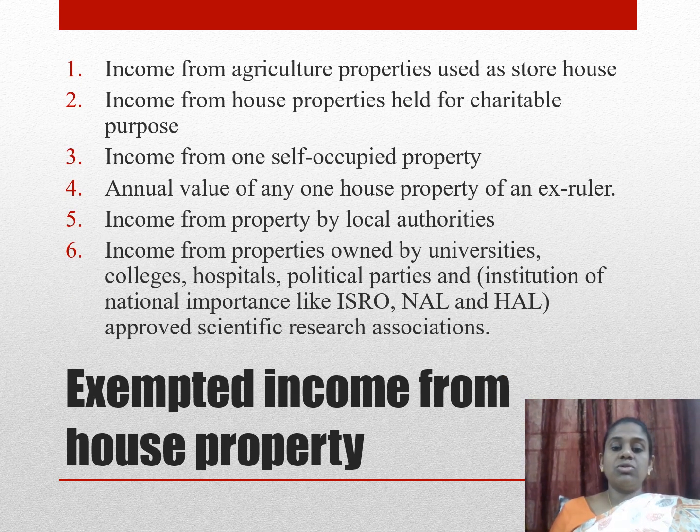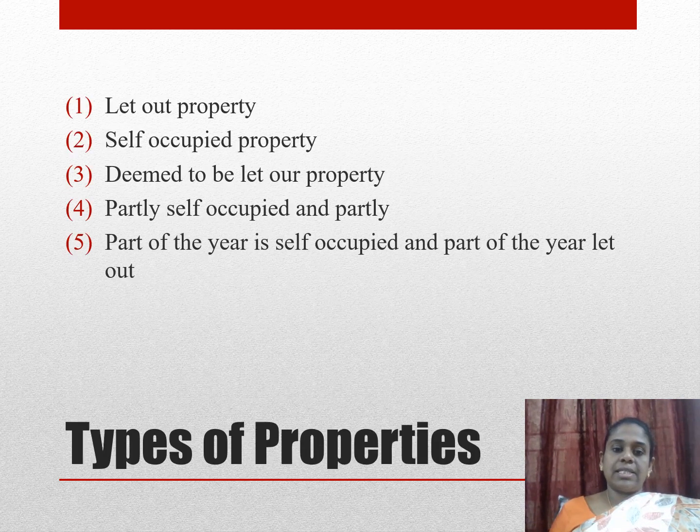House property income is exempted in different scenarios, like income from agricultural properties used for storing in a storehouse, property used for a charitable purpose, house property used as self-occupied, and any property used by local authorities or for scientific research. In these scenarios, the income from house property is exempted.